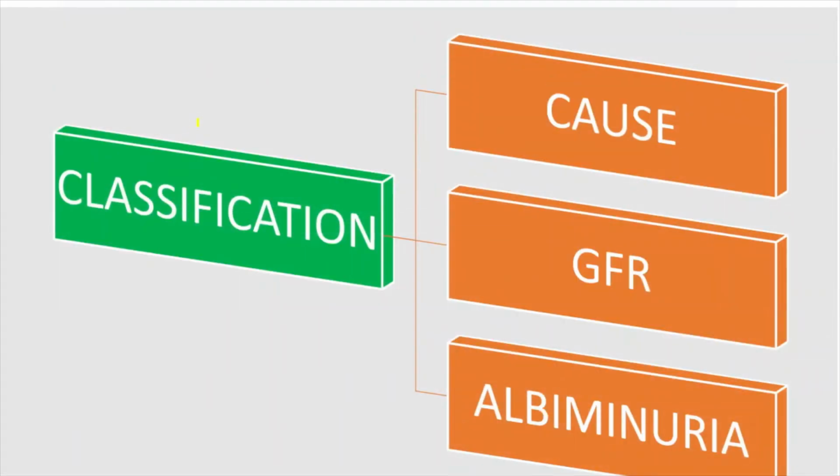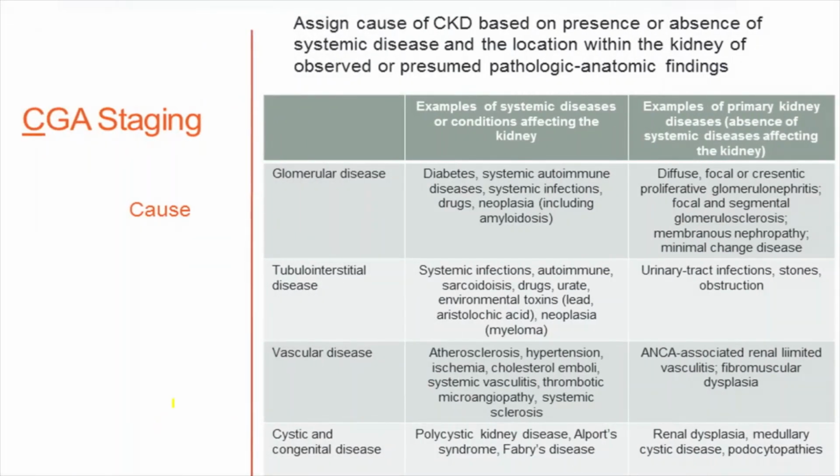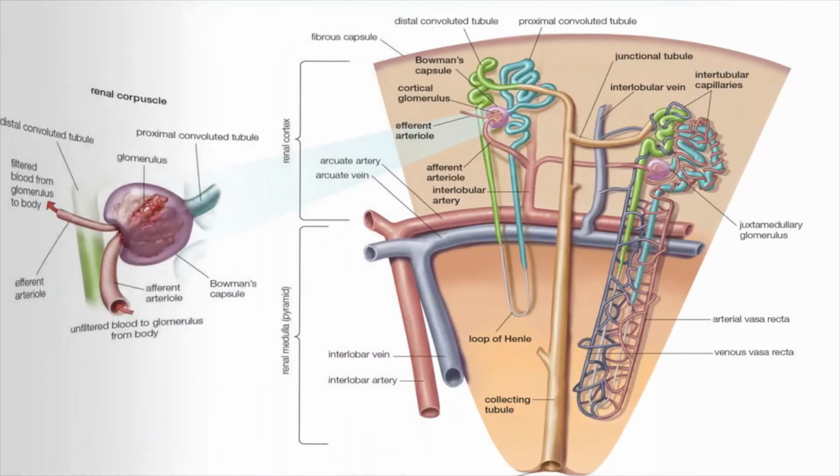So how are we going to classify this CKD? The classification system is called the CGA classification. C is the cause, G is GFR, A is albuminuria. So what is this first one? C, cause of the CKD. This looks a little bit complicated. We will make it simple.